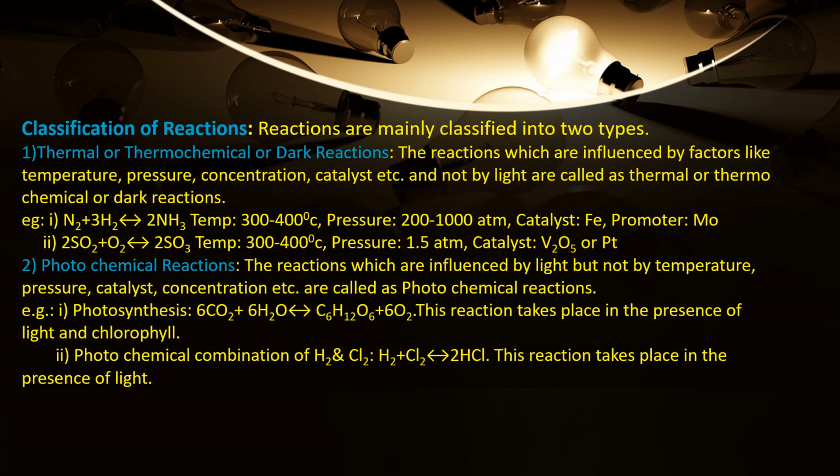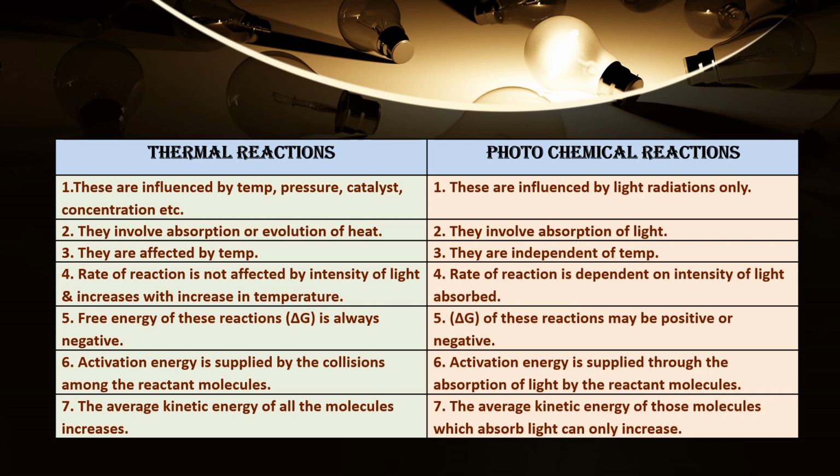This reaction takes place in the presence of light and chlorophyll. You know the reaction 6CO2 plus 6H2O gives rise to C6H12O6 plus 6O2. Another example also you can note down, photochemical combination of H2 and Cl2. So H2 plus Cl2 gives rise to 2HCl. This reaction also takes place in the presence of light.